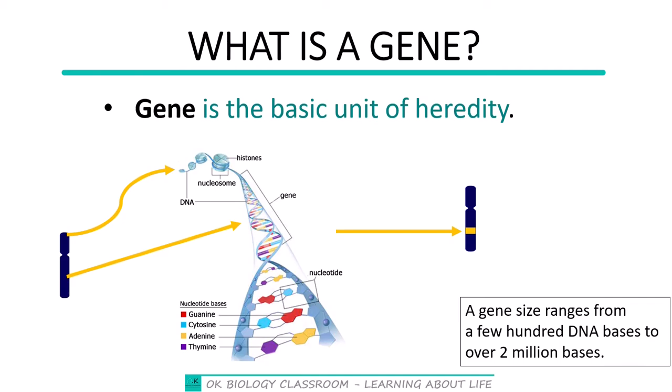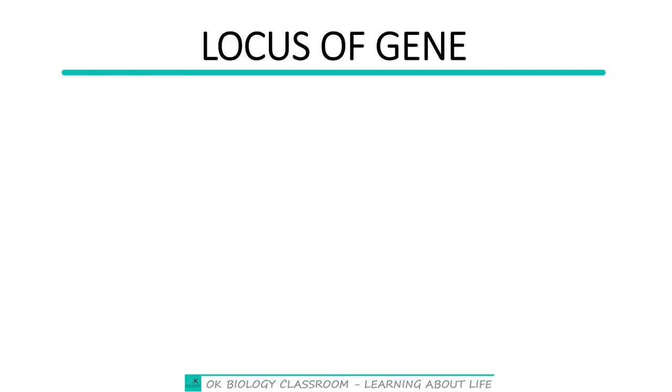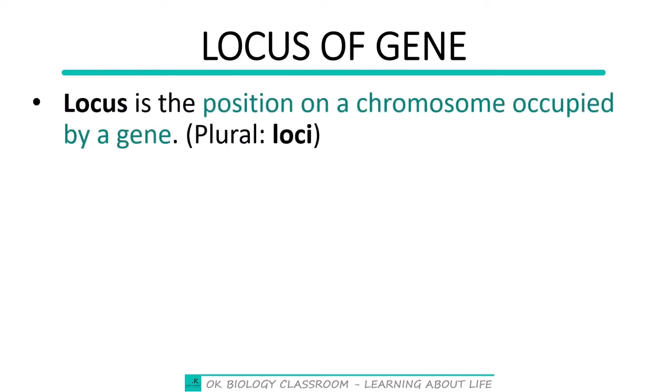Good. At this stage, let us now proceed to look at the locus of a gene. It is very simple. We can define locus as the position on a chromosome occupied by a gene. Every gene occupies a specific position on a chromosome. So that position occupied by the gene is what we refer to as the locus.